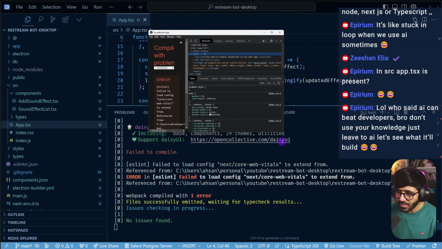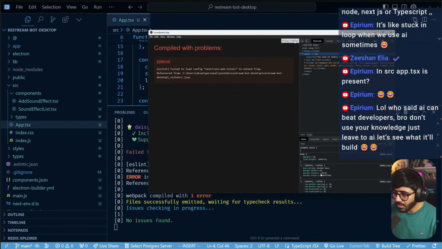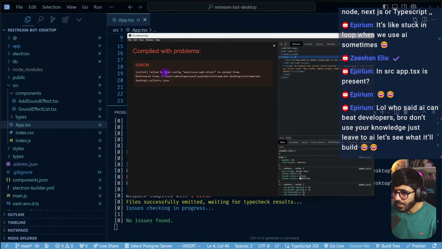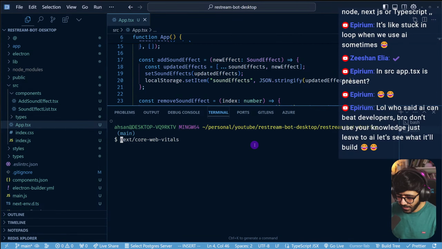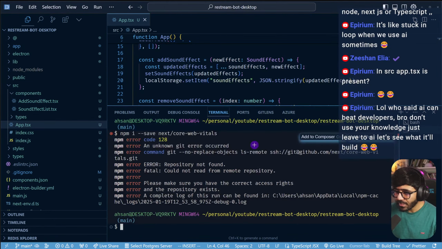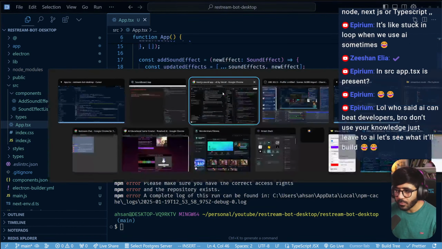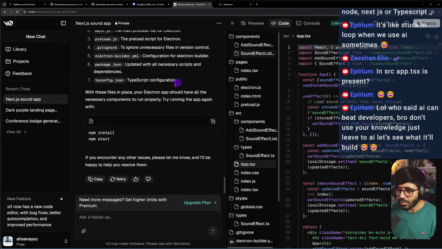Now it's running at least. So here now we have failed to load config next core web vitals to extend from, which means this package is not installed. So we have to install this package. Now all of these things, if you know, you can't really work without this. So now I have to run this, or I don't know which package it is. So repository not found. So now I'm going to have to Google it. Or maybe, no, I'm now super afraid of actually asking it because I don't know what it's going to do with my project.